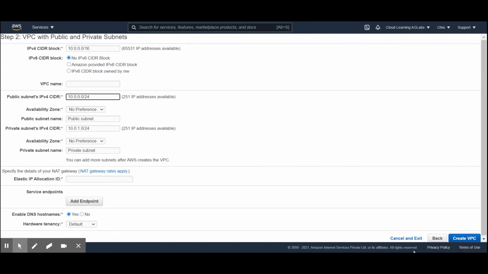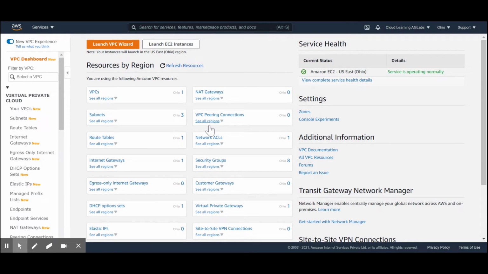Then once we click on the create button, it will create all the routes, all the NACLs, everything for us by default. For this demo session, we will go through the manual steps so that we can correlate with the architecture which we have discussed earlier.